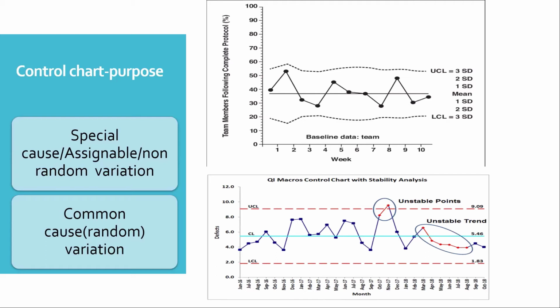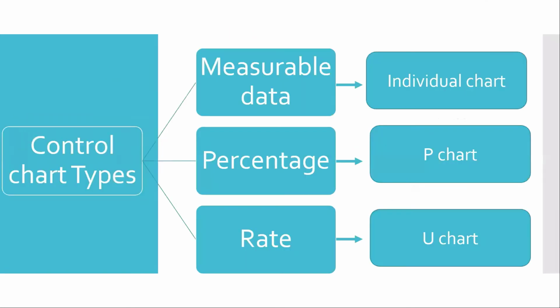As you can see in the first graph, almost all the points fall between the upper and lower control limits, whereas in the lower one we can see there are some unstable points. Not only unstable points are important, but we also have to find out whether there is an unusual trend. We can see in the second chart there is an unusual trend. If there is an unusual trend also, it says that our process is not under control. So this is the control chart, which is very important in the quality improvement process.